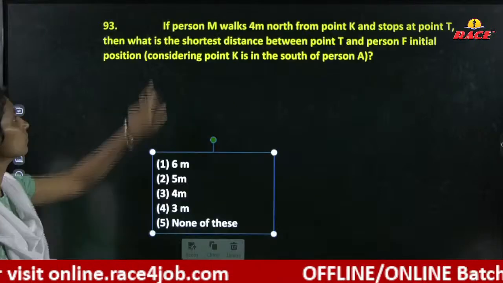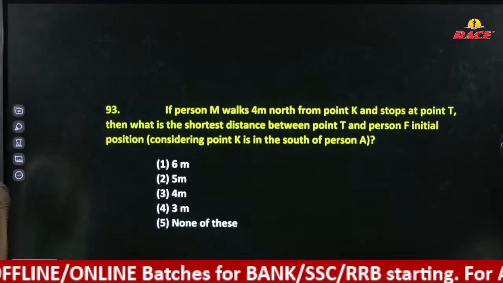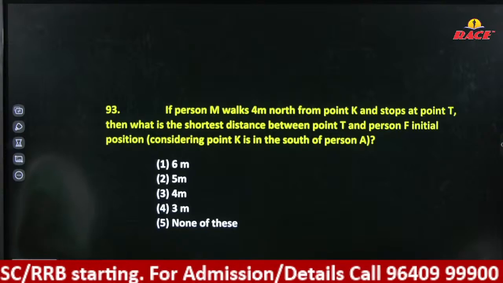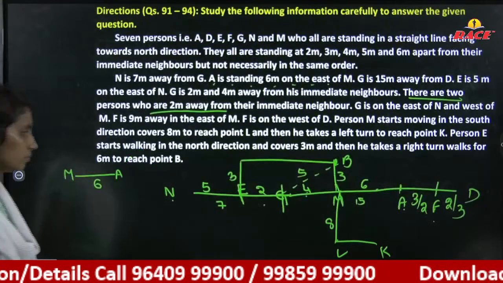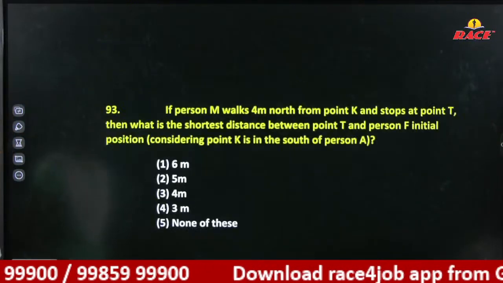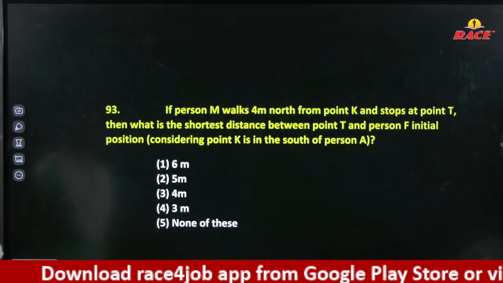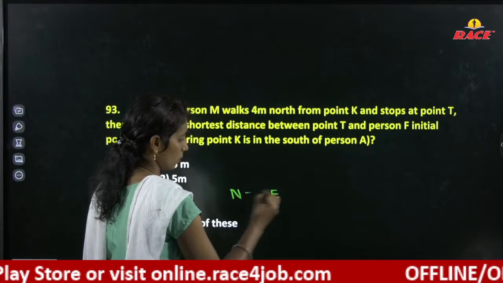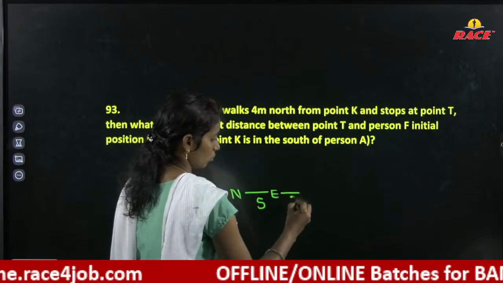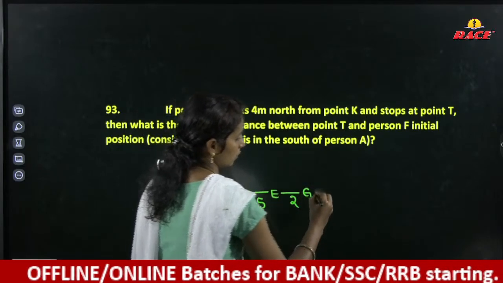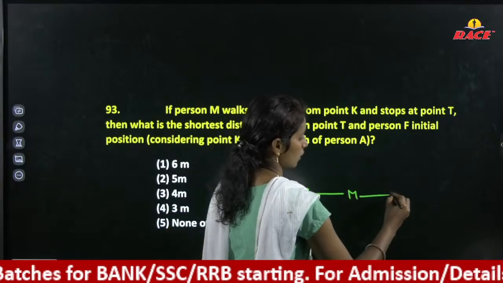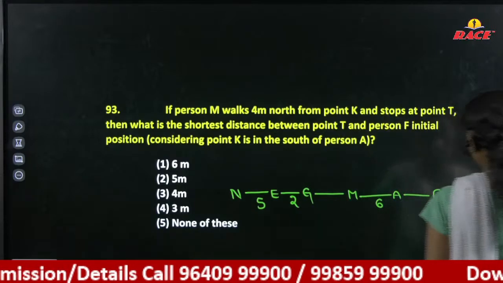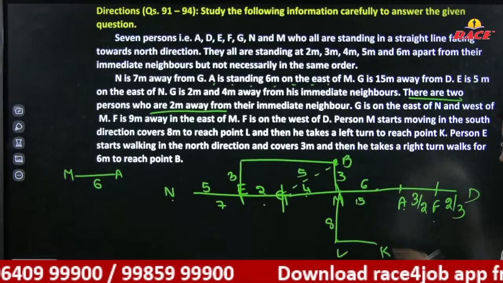If point M walks 4 kilometers north from point K and stops at point T. Okay, I'll directly write here. This is the same question. First N came, then E came, 5 meters came here, then 2 meters G came, then M came, 6 meters A came, then F, D, but I don't remember the meters.